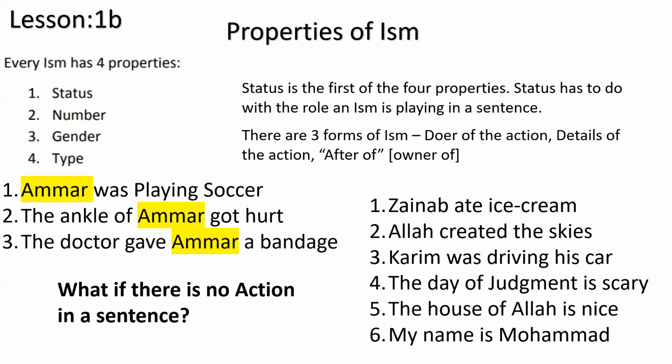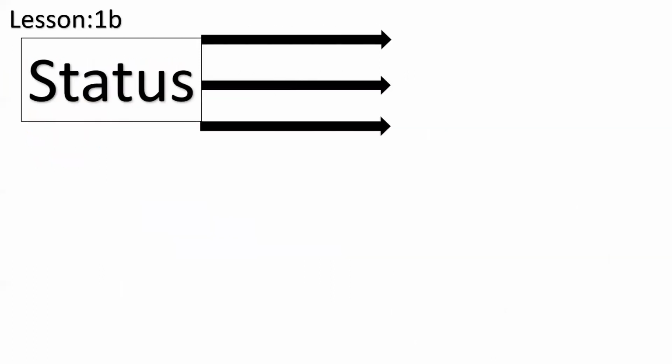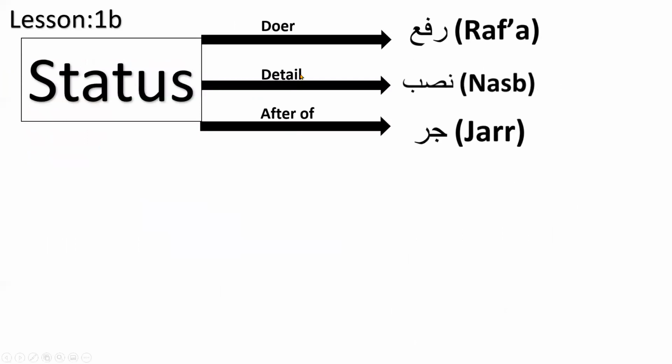And status itself has three other branches or three other forms. One is like a doer of the main word of the sentence. One is the details, and one that comes after "of," or where in English you can say apostrophe s. And we're going to do more examples of this, inshallah ta'ala, and then you will understand. Okay, so status in a way we can say like doer, details, and after-of. Now we get some Arabic, okay, some Arabic titles for this.